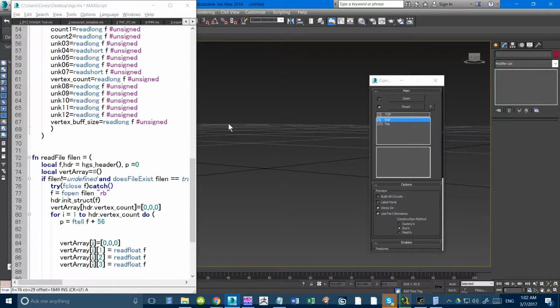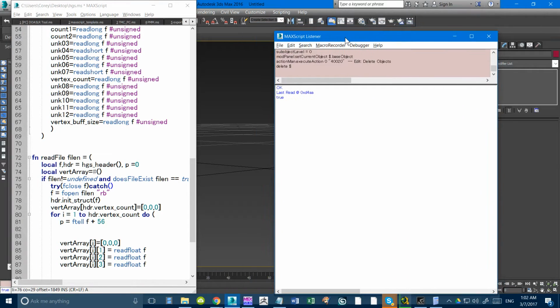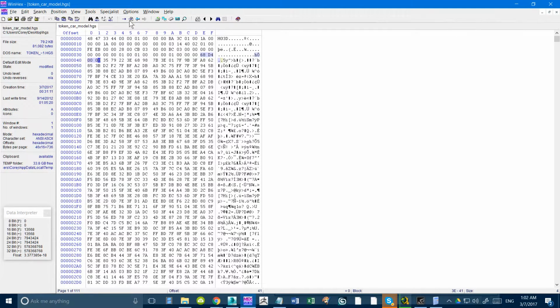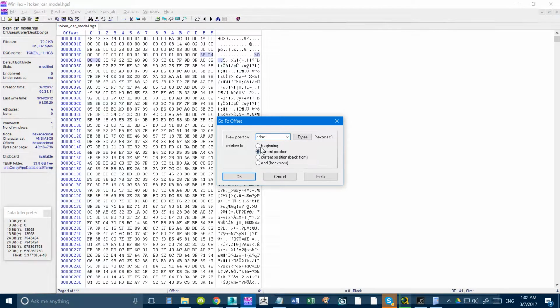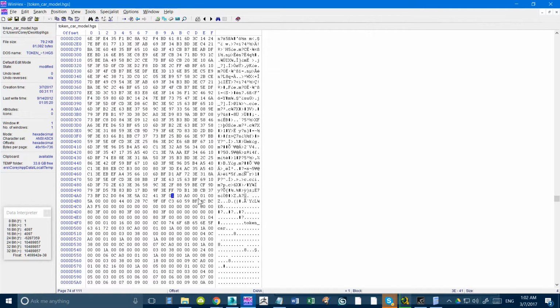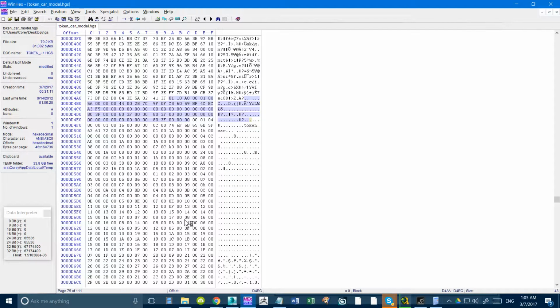Okay, so now we're interested in them polygons. Looks like our cursor stopped after reading the stuff. There's probably a bunch of other stuff in there, like texture vertices and stuff, but for now, we're not going to care. So we actually end about here. I'm probably gonna just jump there to get this done quickly. We can just go to where it looks like the polygons start. So it looks like the polygons start here.